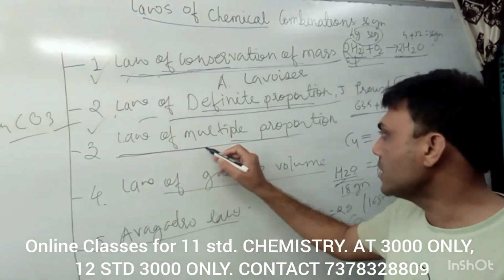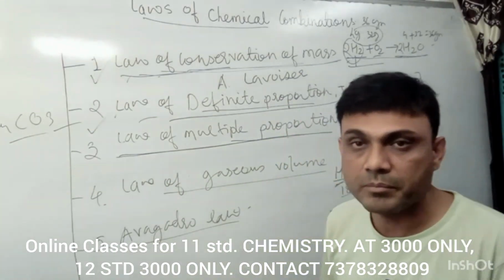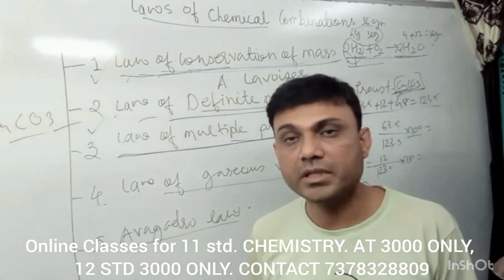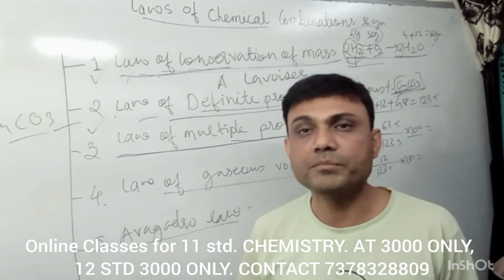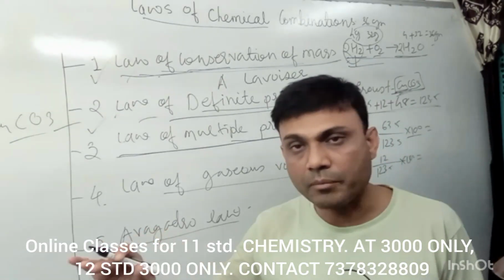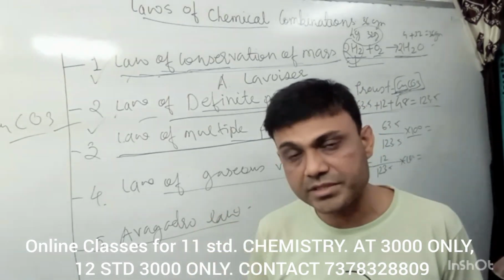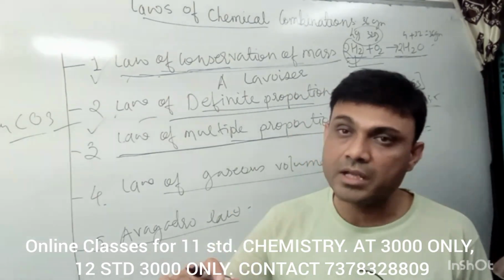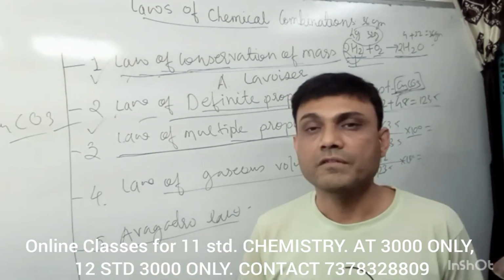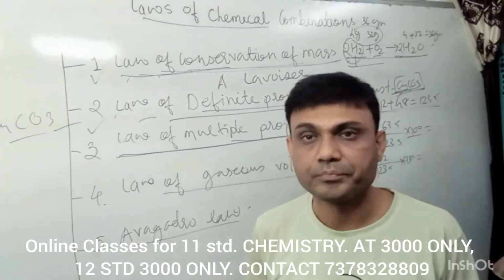Now the third law is the law of multiple proportion, and this law was given by Dalton. This law states that when elements form two or more compounds, the ratio of the masses of one element that combine with a fixed mass of another element will always bear a simple whole number ratio.